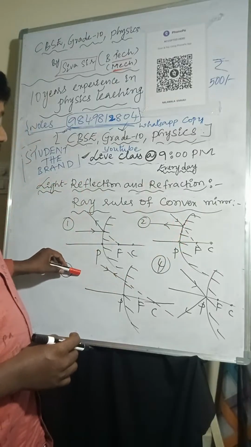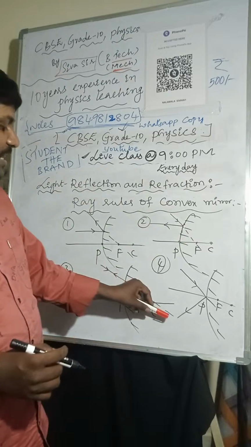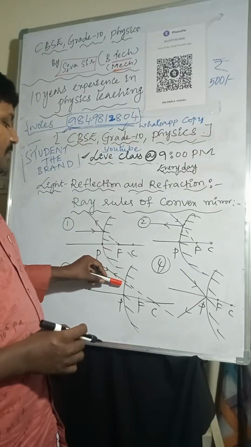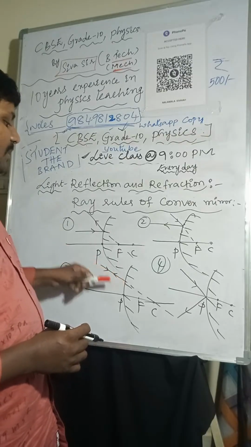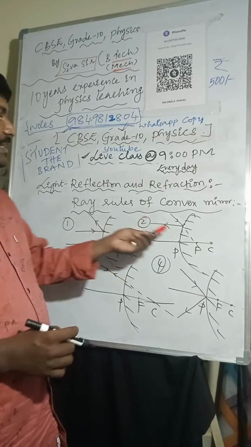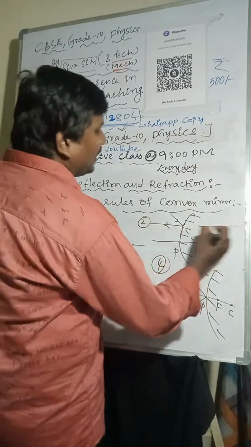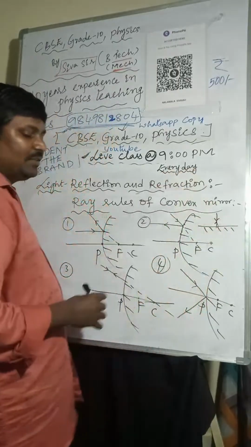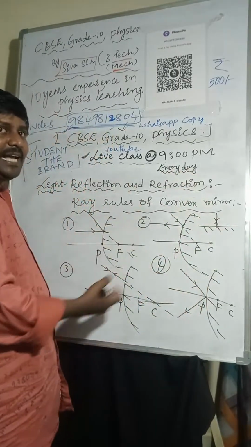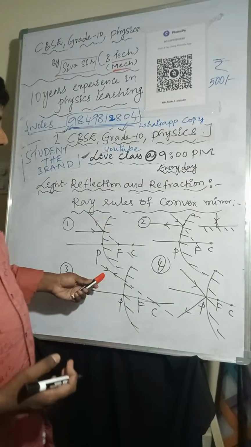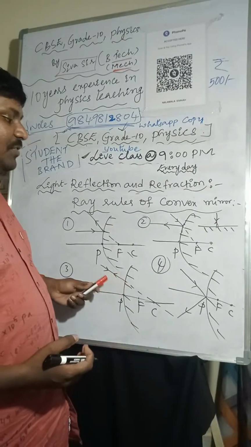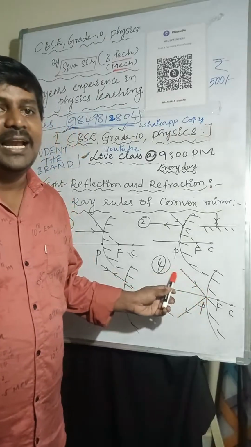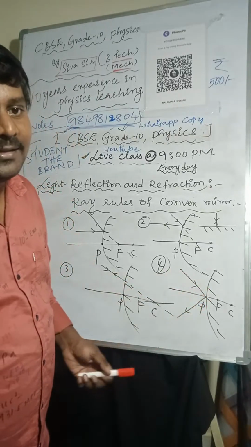The third one is if the light ray is passing through center of curvature. After reflection, it retraces its original path. Like I said, if the light ray is passing along the normal line, it reflects back into the same path. Here also same thing. One more thing, if the light ray is incident at the pole, it reflects back.